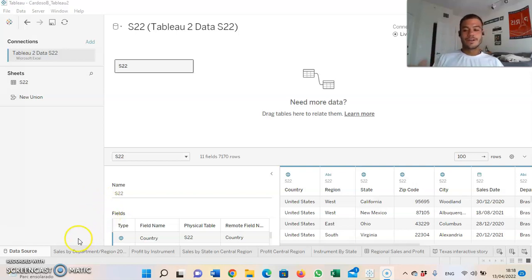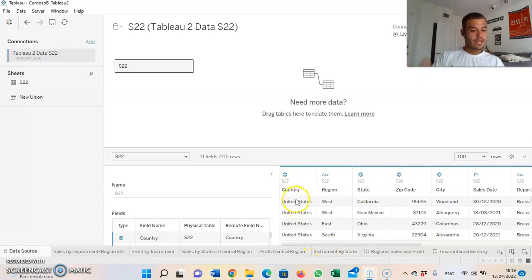Well, let's start. Here on the first sheet, we have the data source, which is all the data that I worked with on my Tableau project. The data is basically the selling numbers and the profit numbers of different types of instruments in the United States. So here we have all the data: the country, the regions, there are four, West, East, Central, and South.